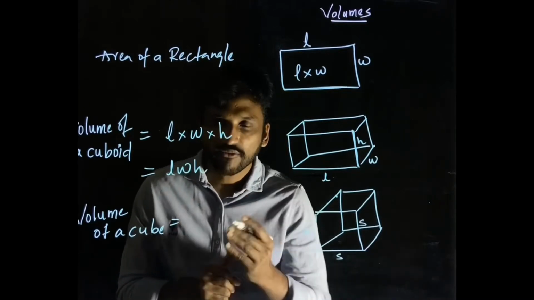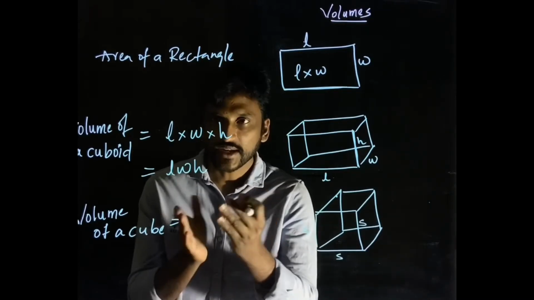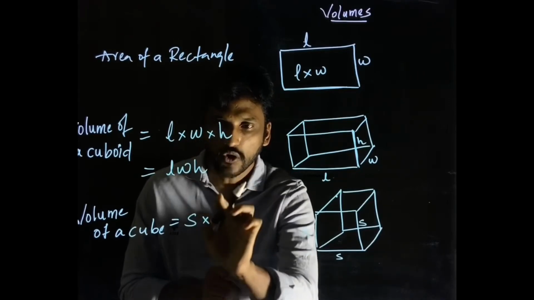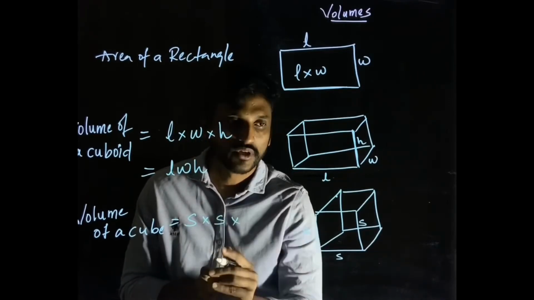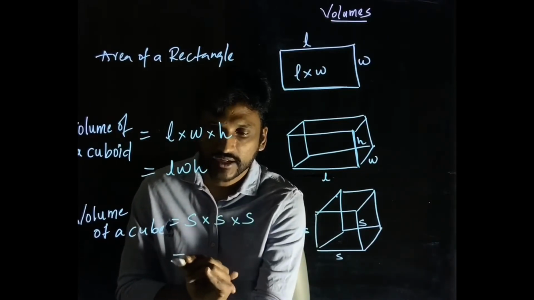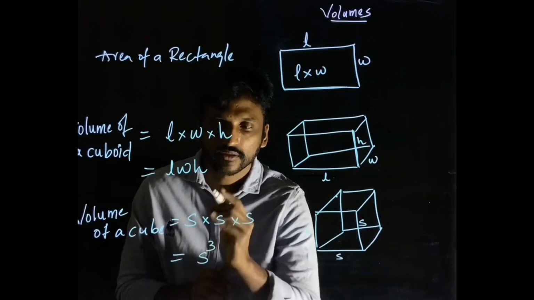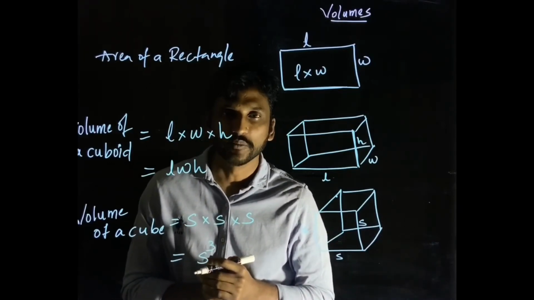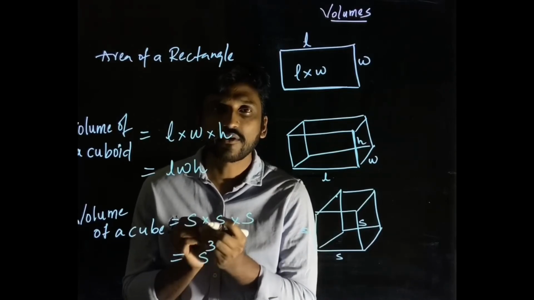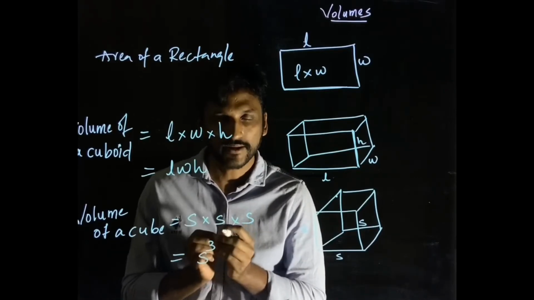So how will I get the volume of a cube? Which is again very easy. For a length I have a side times, for a width also I have a side times, for a height also I have a side. So how would I get the volume of a cube? It is side cube. It's very easy. It's easier than you think it is, right?